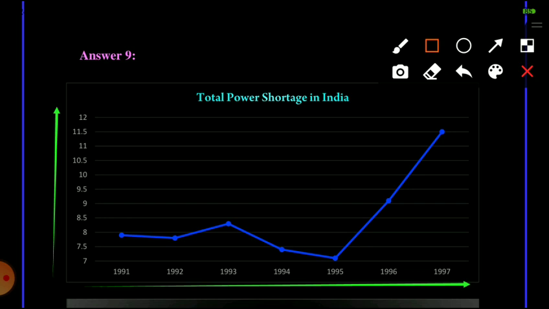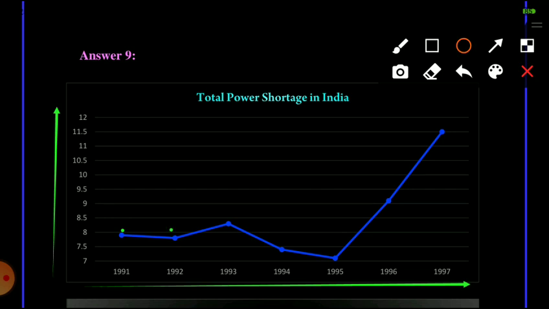Now for 1991, as the shortage percentage is given 7.9, from the y-axis we will take 7.9 and on the x-axis we will take 1991 and we will find a point and mark it between 1991 and 7.9 percentage. Next is 1992, 7.8%.